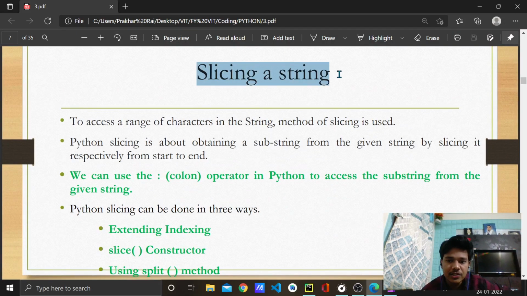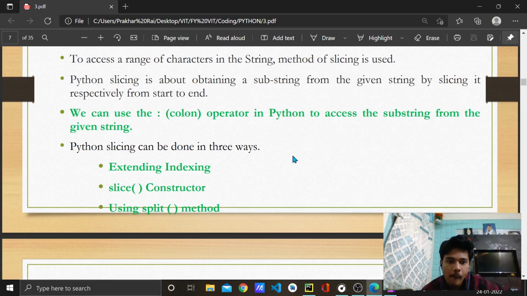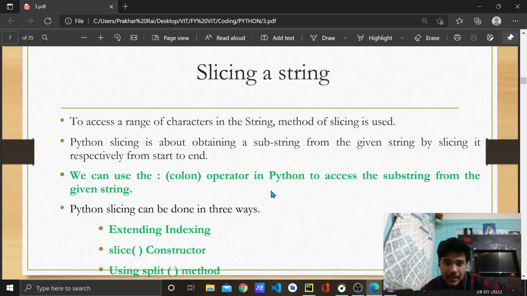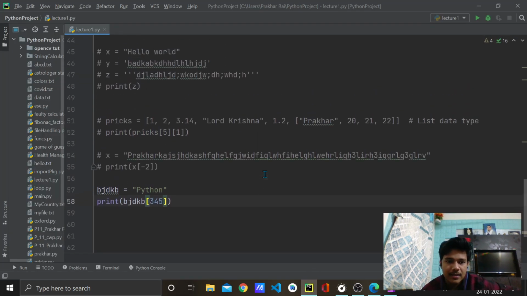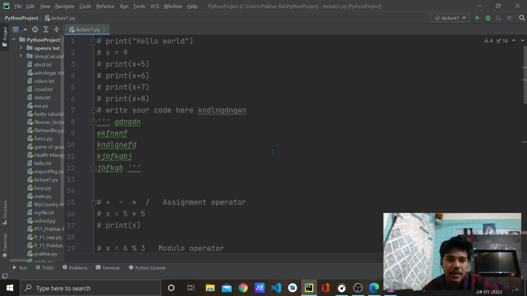So slicing a string, I told you, right? Actually we have some methods like the slice constructor and the split method also, which we'll see later on, in the later part of the course. Obviously for now this is more than sufficient, only till now, at the beginner's level.